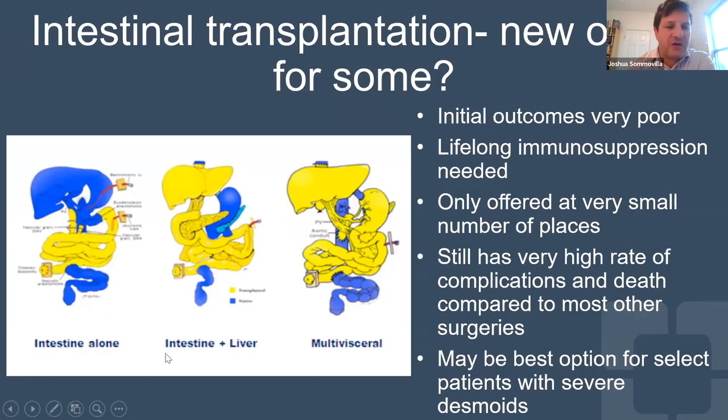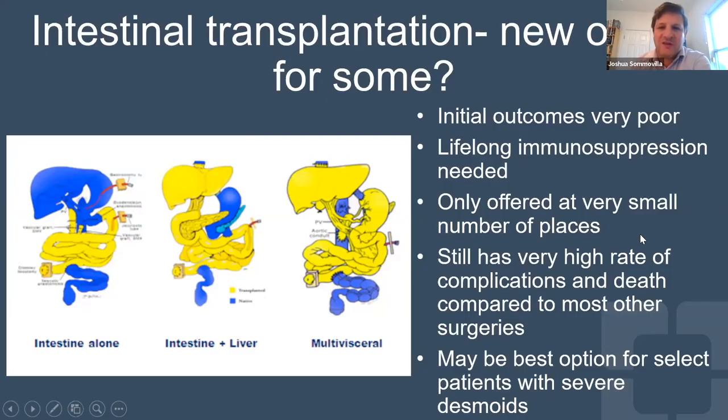And these are options for different intestinal transplants when the majority of the small intestine has to be removed. So our transplant surgeons can do intestine-only transplants in patients who maybe have developed liver failure related to longstanding TPN. They could do transplants of both intestine and the liver, and then even other organs together with that if needed. As I mentioned, the initial outcomes with this are very poor. And to this point, we've only transplanted, I think, 9 or 10 patients with desmoid tumors.